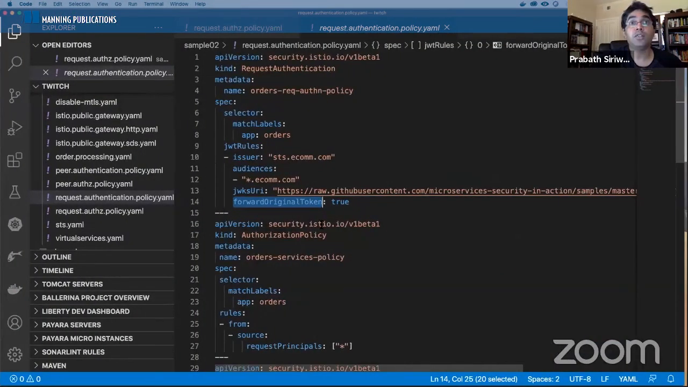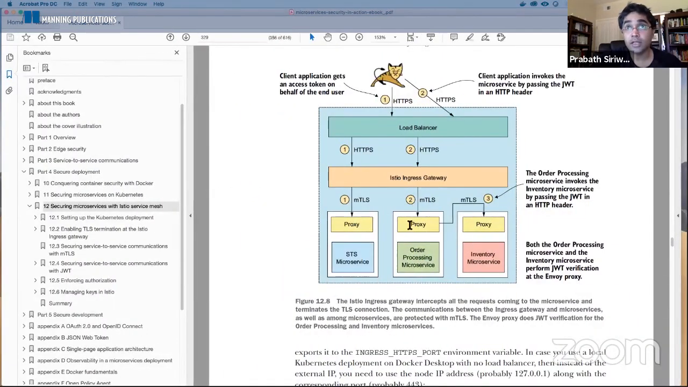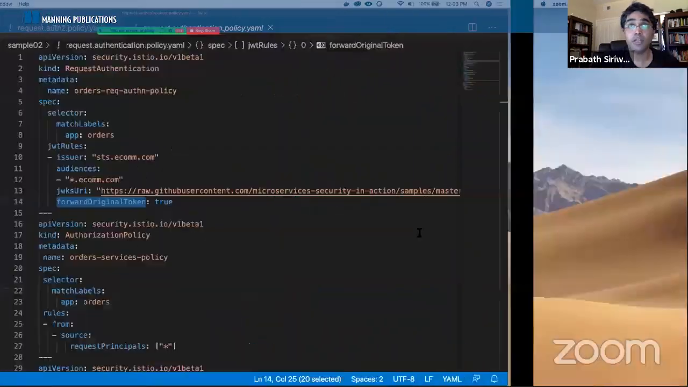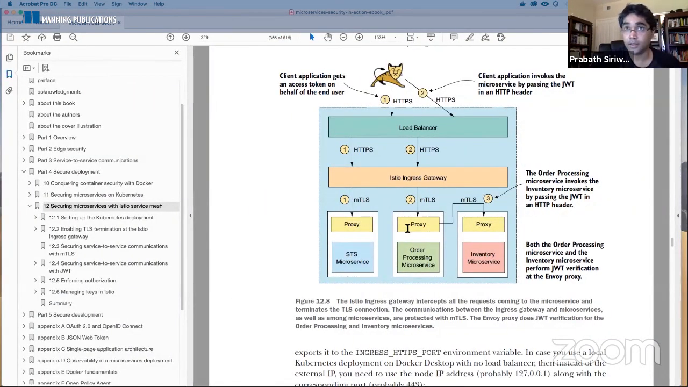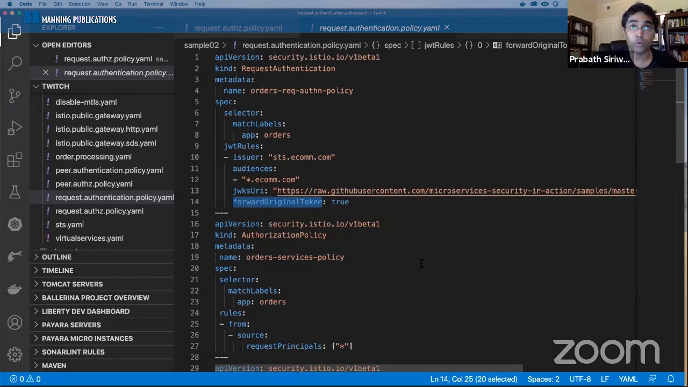But if you don't set forward original token to true, then this proxy won't send the JWT it got to the order processing microservice, right? It will basically stop it there, right? If you have a request authentication policy, it won't forward the JWT to your microservice unless you say forward original token. So that's why I have set it to true.